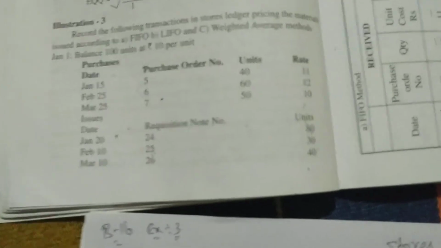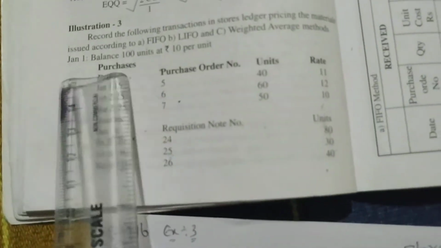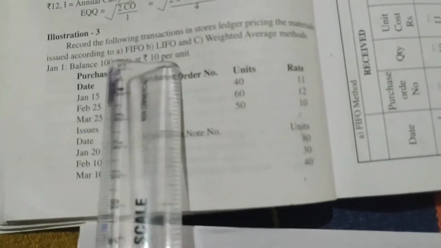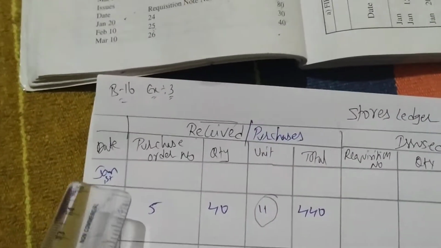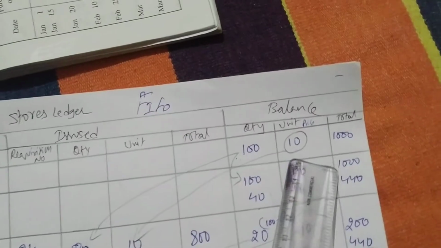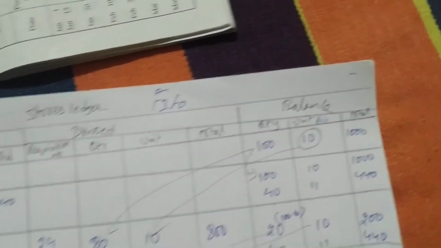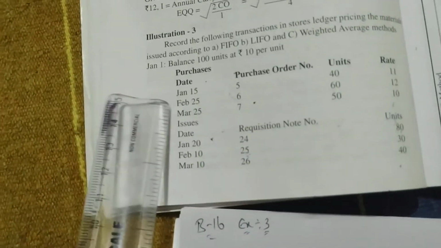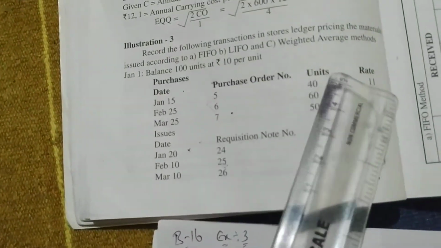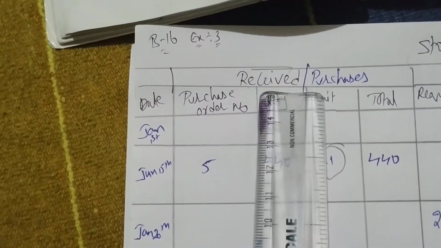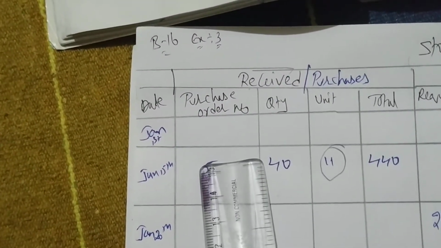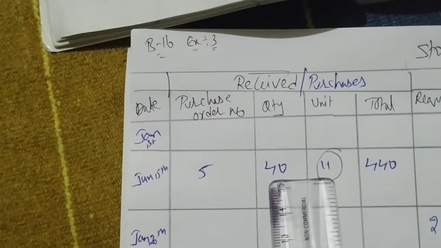What he says: on January 1st they have 100 units at a balance of 10 per unit. So I wrote the date January 1st and directly came to the balance column, 100 units, 10 rupees, 1000 rupees. So simple. Next, you have to go to the date sequence. Next, January 15th, they have purchased 40 units at 11 rupees. So you have to write January 15th. Purchase means received column. Purchase order number is 5. They purchased 40 units at 11 rupees for 440. So you have to write the balance.